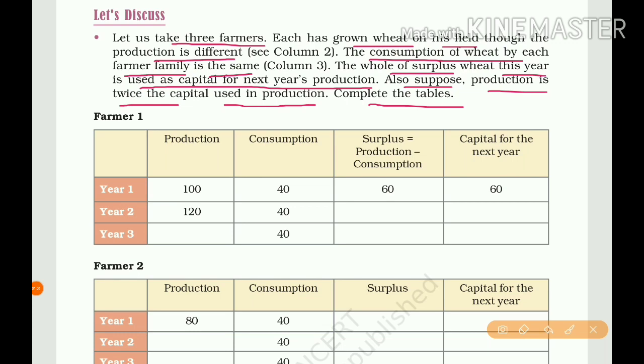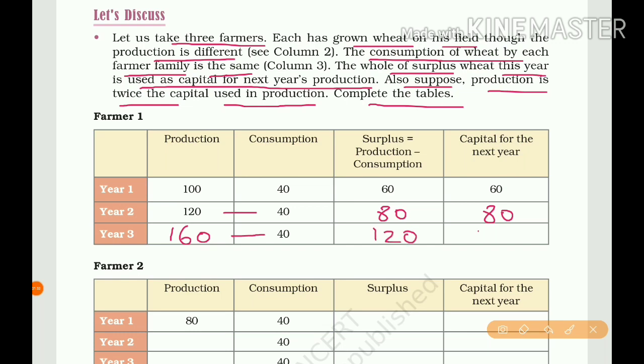If we subtract the consumption from production, we get the surplus amount.